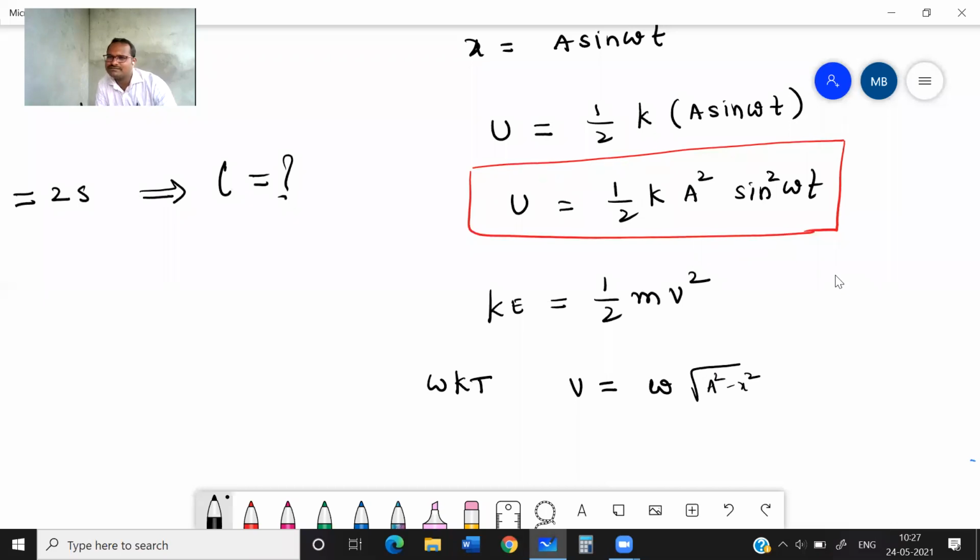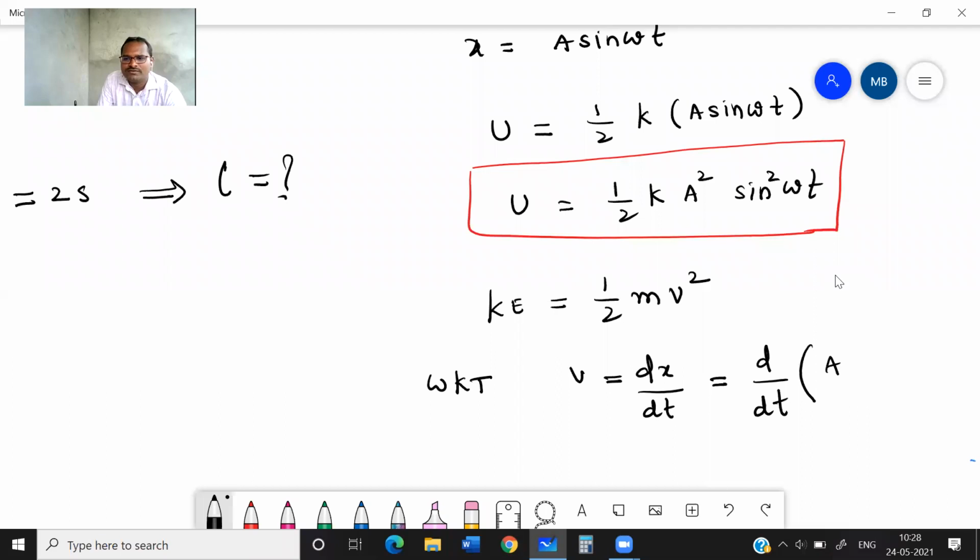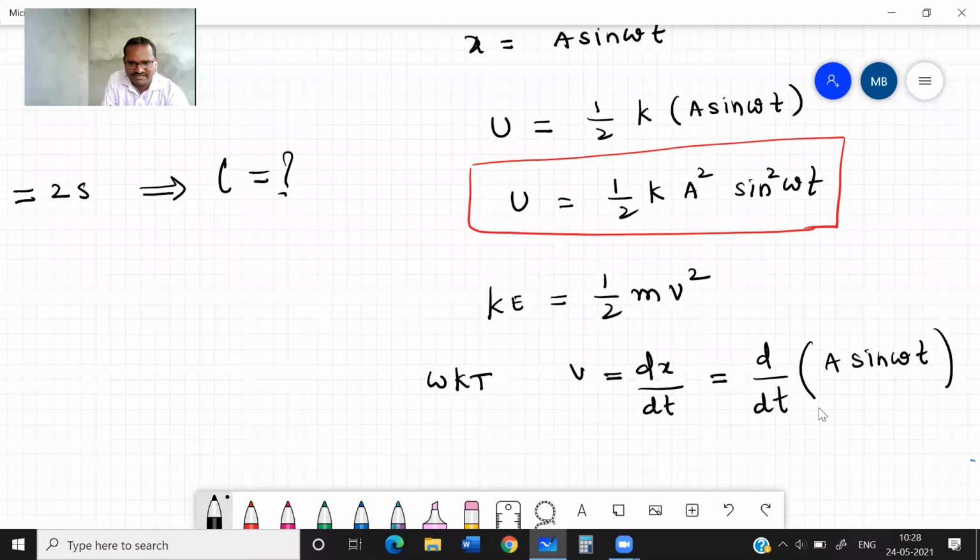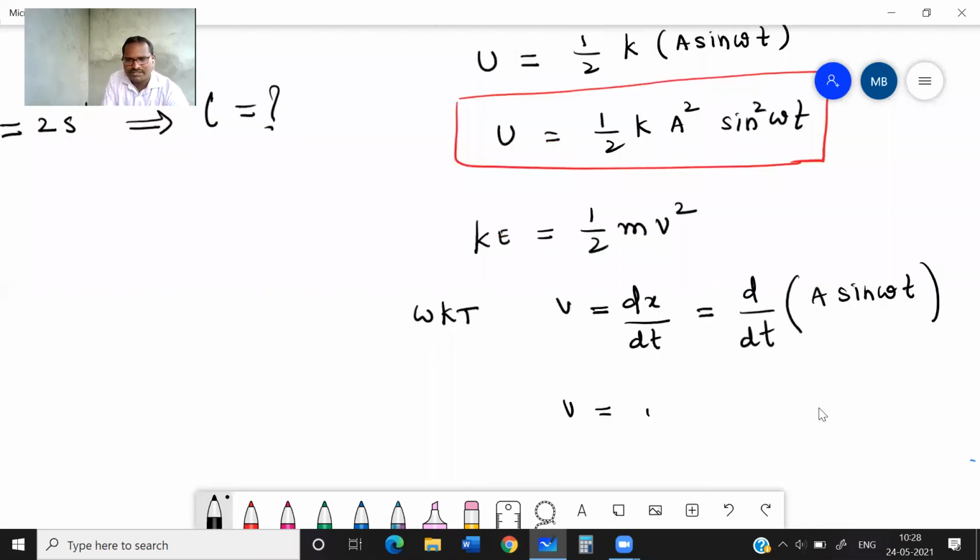Or, v is equal to dx by dt, that is d by dt of a sine omega t. You will get v is equal to a constant, d by dt of sine is cos. Cos omega t, and again by the chain rule you get omega. This is the velocity.